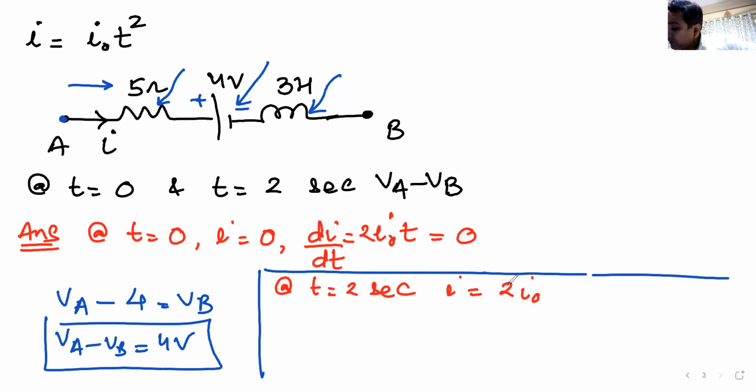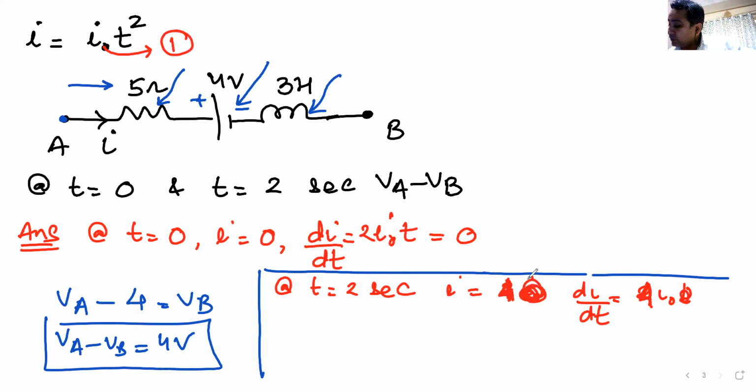Sorry, current will be 4 times I naught, I naught into 2 square, and the rate of change of current di by dt will be 2 times I naught into t. T is 2, so it will be 4 times I naught. So both the things are 4 times I naught. Yes or no? So again, you start from, let us take the value of I naught as 1.